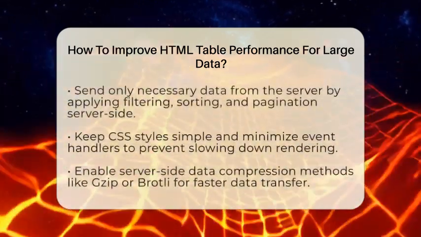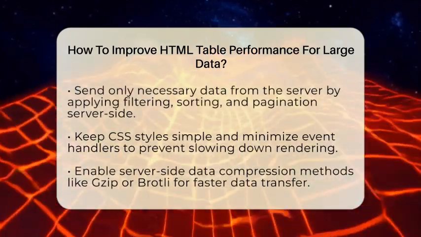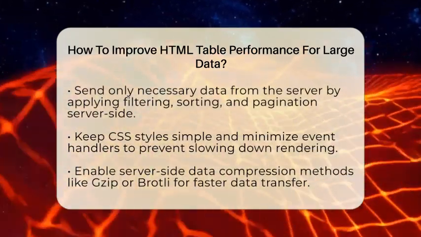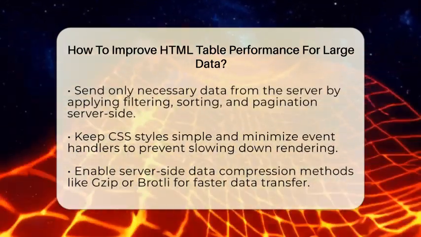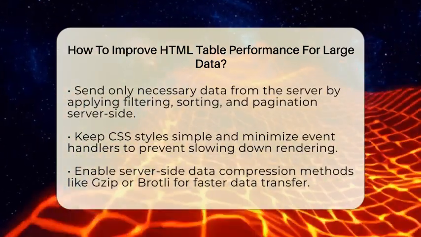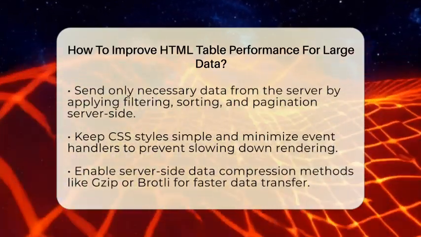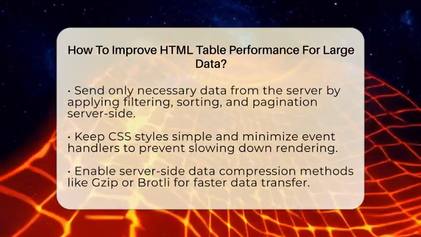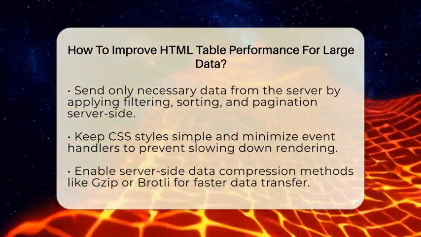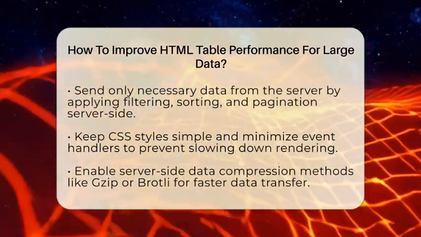Next, consider breaking your data into smaller chunks using pagination. Instead of loading a huge table all at once, split it into pages with maybe 20 or 50 rows each. Users can click to go to the next page, which loads only that part of the data. Alternatively, you can use infinite scrolling, where more data loads automatically as the user scrolls down. Both methods keep the amount of data the browser handles at any time manageable.